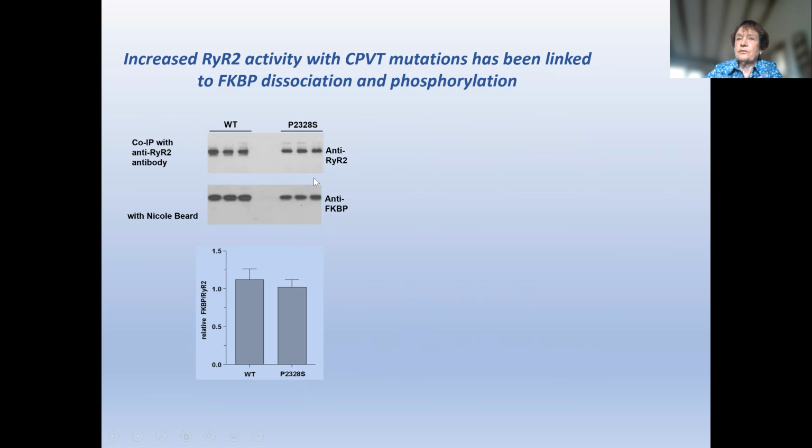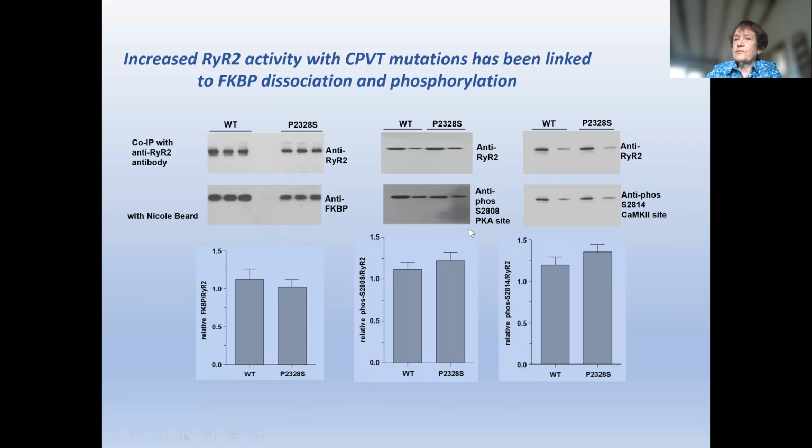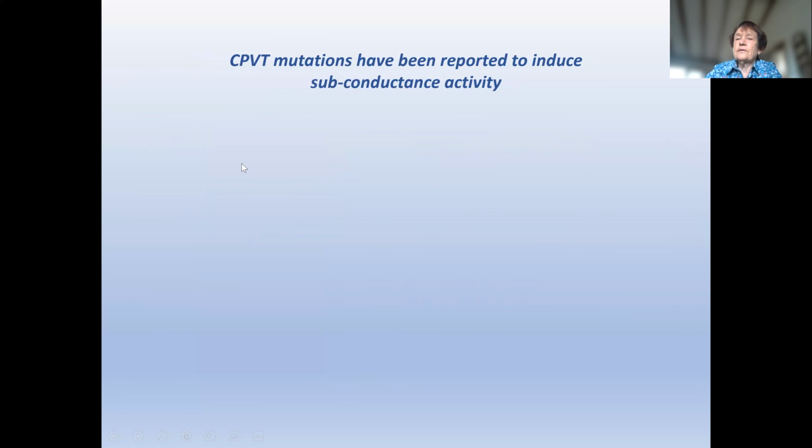12.6 is known not to be associated with the ryanodine receptor in the mouse, but no difference between the wild type and the mutant. And similarly with phosphorylation at the PKA site and the CaMKII site, no difference between the wild type and the mutant in the average data or in the plots. The other parameter that's been associated with increased activity in CPVT mutations is an increase in subconductance activity. And so that was what we looked at.